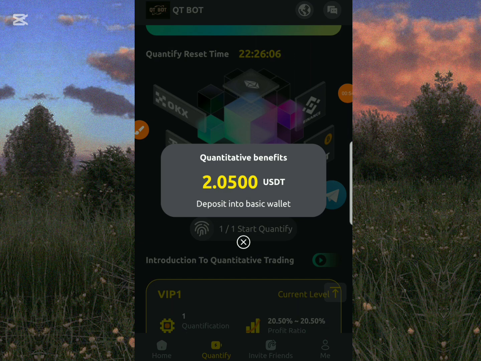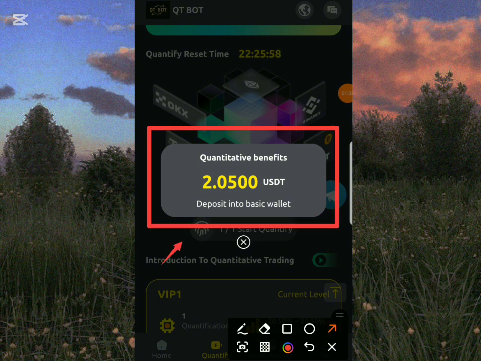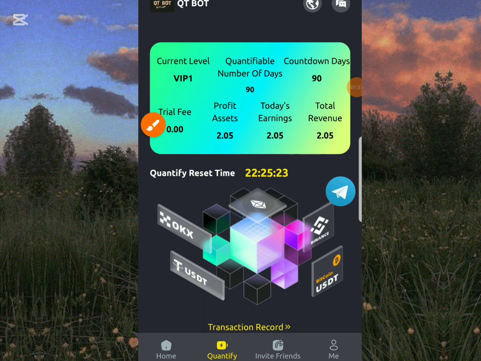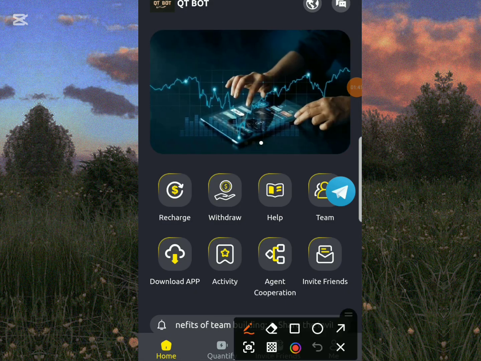So quickly, this is my quantitative benefit for today, and you can see deposit into basic wallet, and I have earned for myself 2 USDT. So I've earned for myself 2.05 USDT for today. So this platform is where you'll be earning. You can see my dashboard is reflected immediately. My profit asset is now 2.05, today's earning 2.05, and total revenue 2.05. So quickly, you'll be joining me as we withdraw this directly to my Trust wallet. So I'll be teaching you how you can withdraw on this platform.